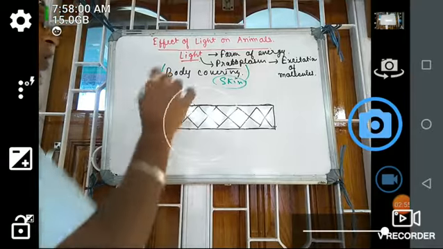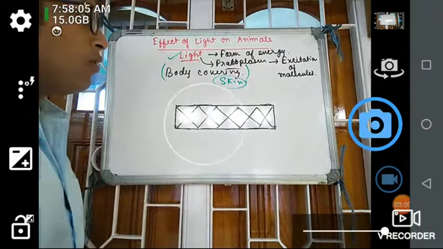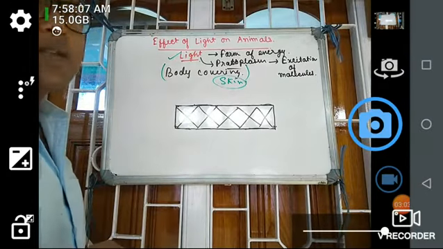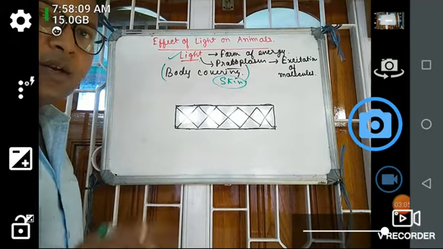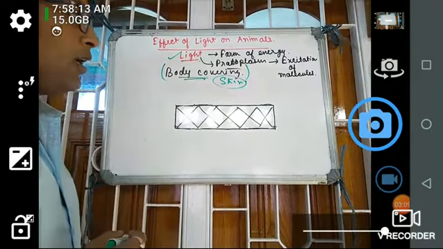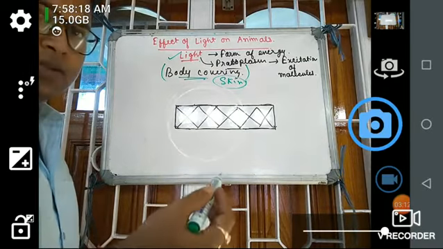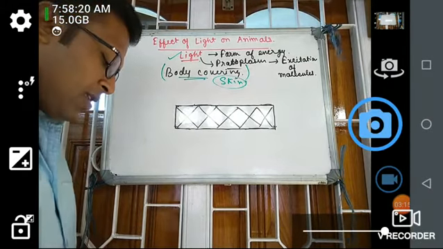So to prevent light from penetrating within the body, there is a presence of tough body covering, that is the skin, in us or in other animals. Okay, so this is the thing.